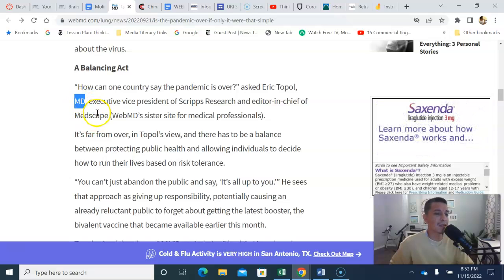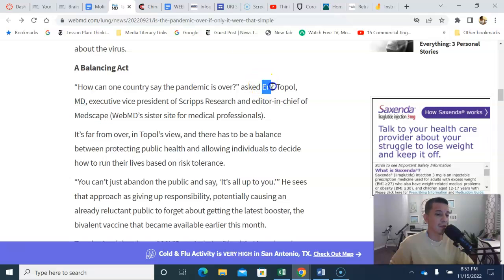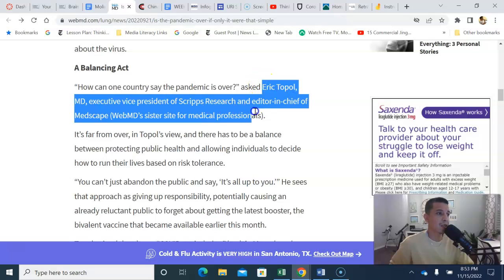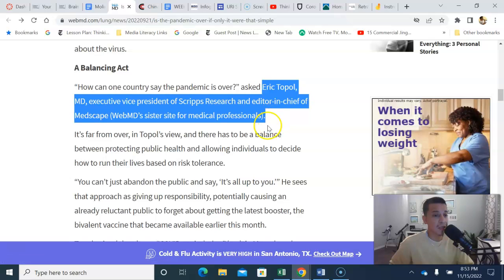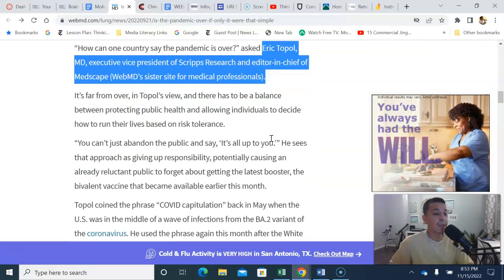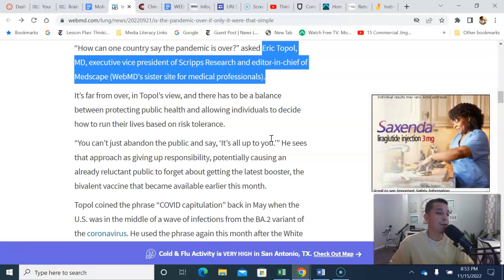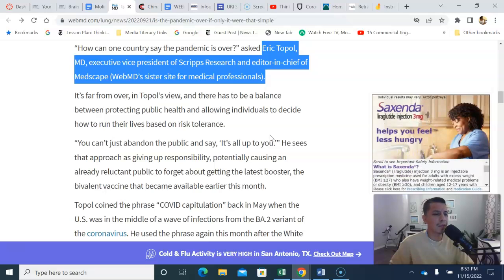So MD being medical doctor. This is the first medical doctor that is cited in the text here, so I do want to take note of that. I want to make sure that I find a quote that supports perhaps this author's, Kathleen's, point of view. And from the looks of it, it looks pretty informative.